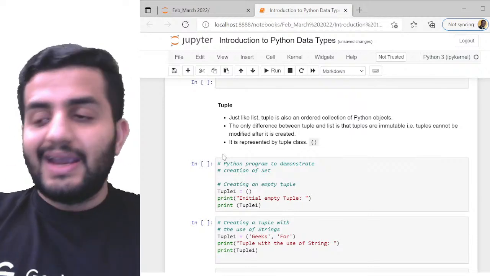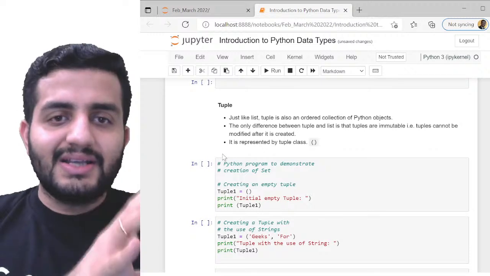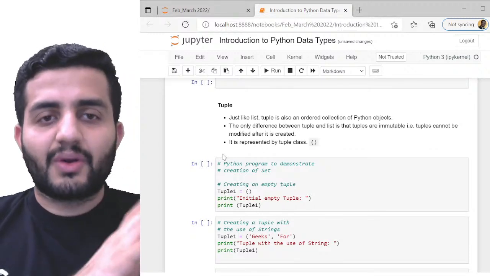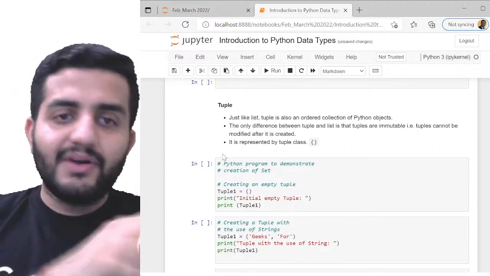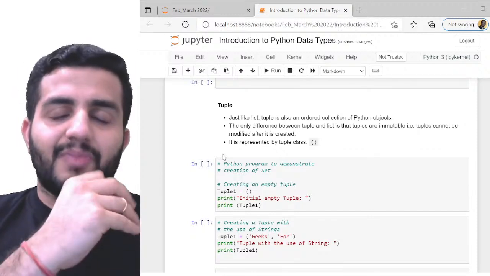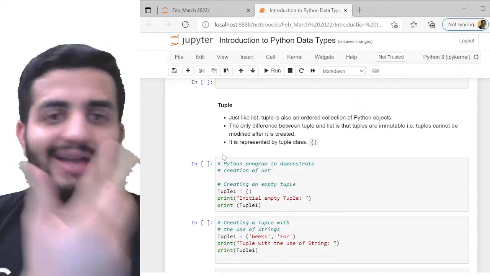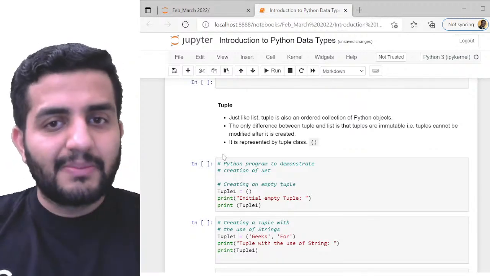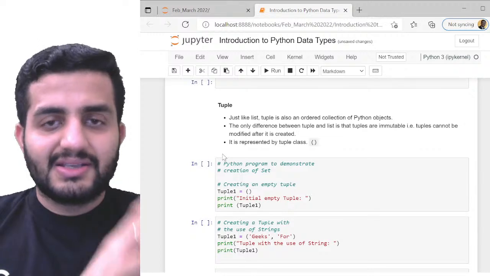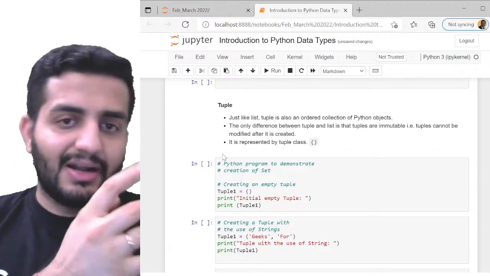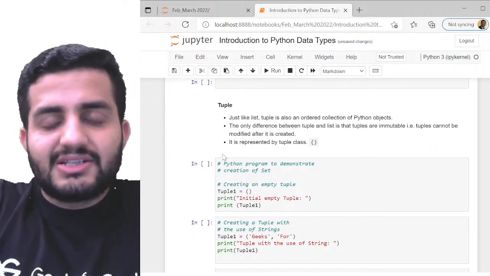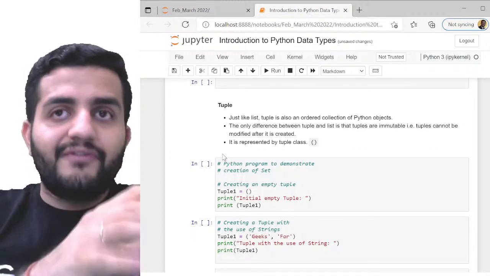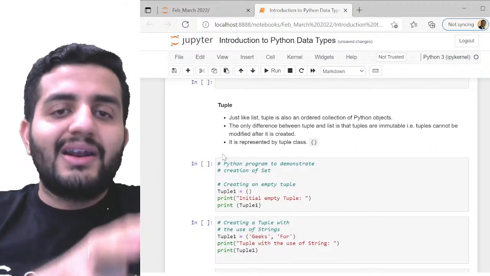Simply understand that a tuple is nothing but a list. A tuple works just like a list. Whatever we were doing in list, like accessing elements, the way we were accessing elements, all the indexes, multiple data types, all of these things. I can have a tuple with multiple elements where each of these elements could be of a different data type. All this is possible. So all the definitions of list are pretty much valid in tuple as well.